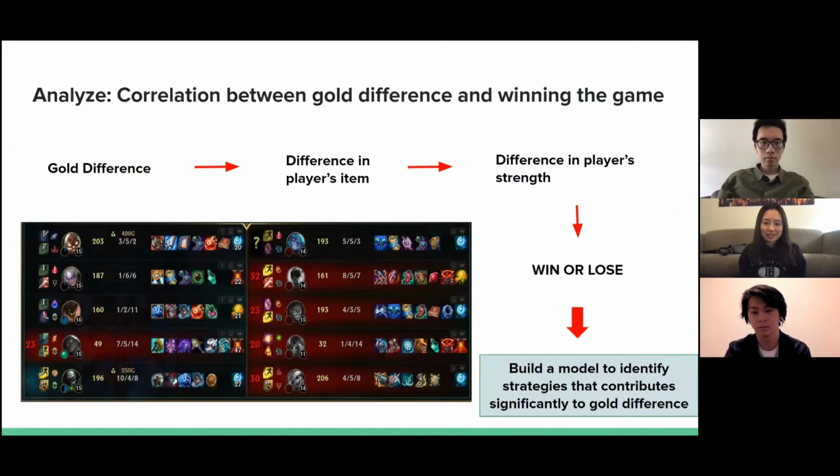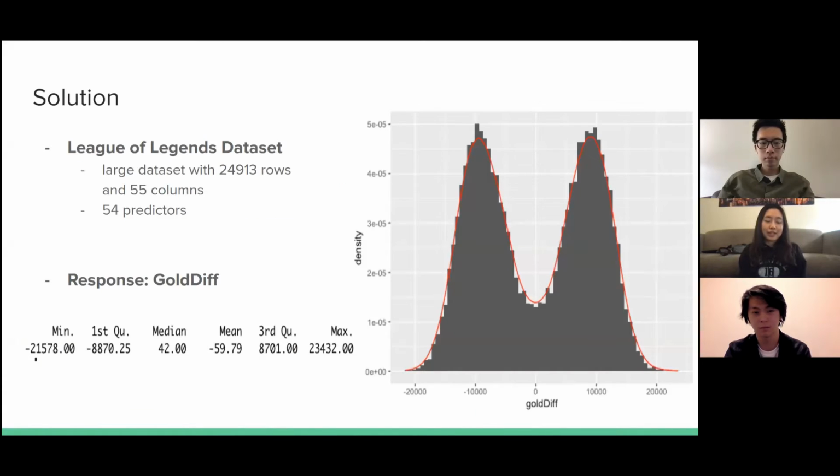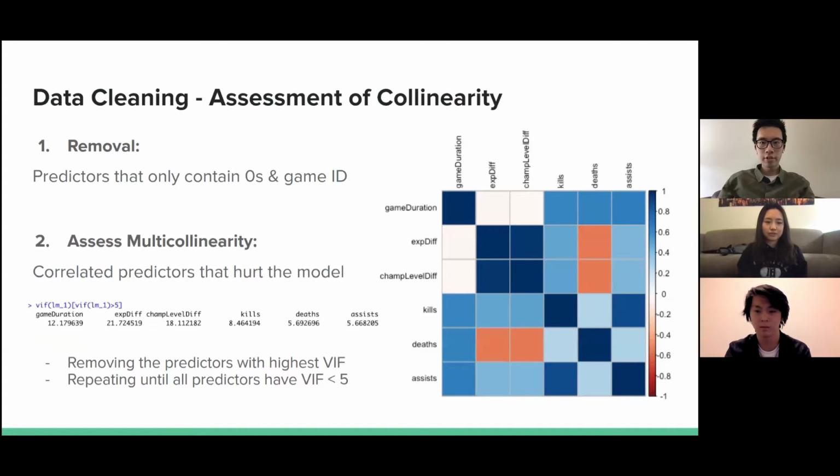So the goal of our project today is to build a model to identify the strategies that contribute significantly to gold differences. To solve this problem, we apply statistical analysis on a League of Legends dataset, which includes 54 predictors in total, and our main response is gold difference. Before constructing our initial model, we first need to do data cleaning. Remove predictors that only contain values of 0 and game IDs since they're insignificant to our models.